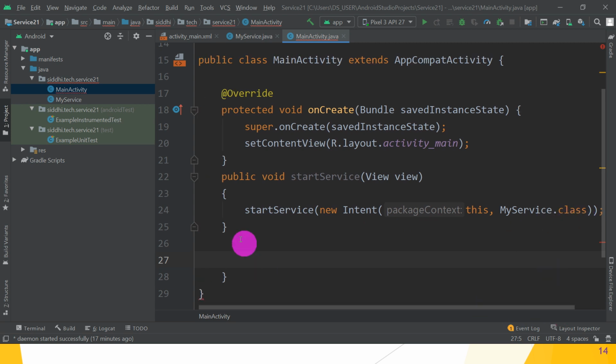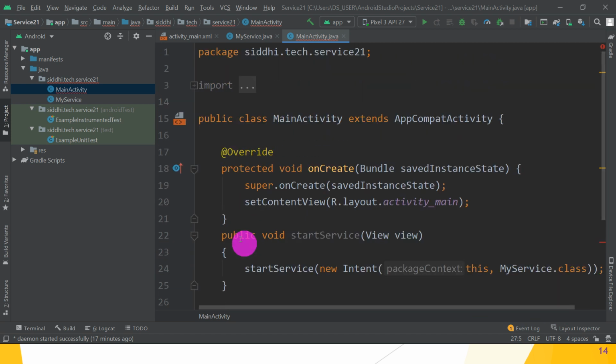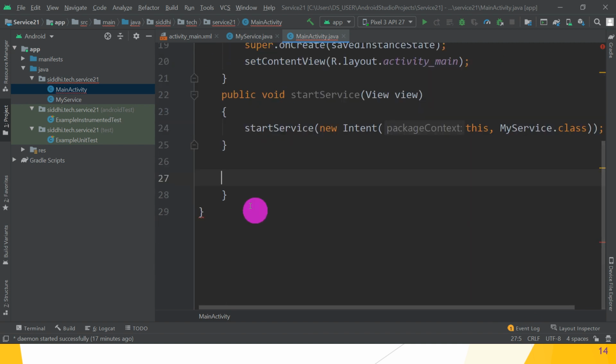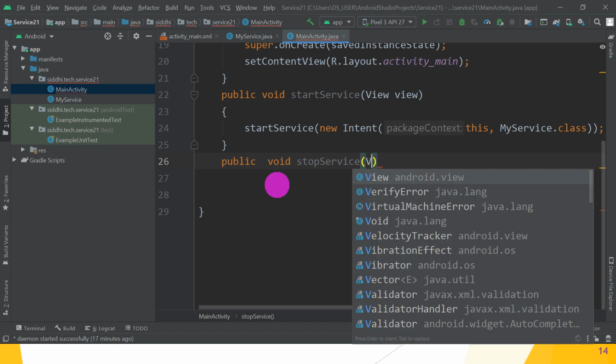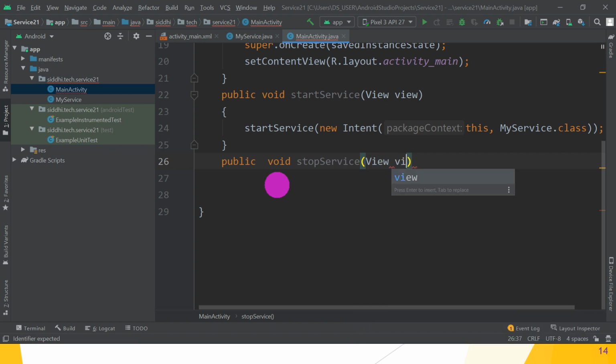Similarly, which method do we have to write here? Public void, which method? Stop method. stopService. Great. So the stopService method, View, pass the argument, then in curly brackets, which method?